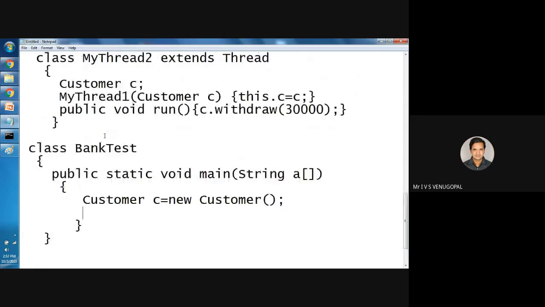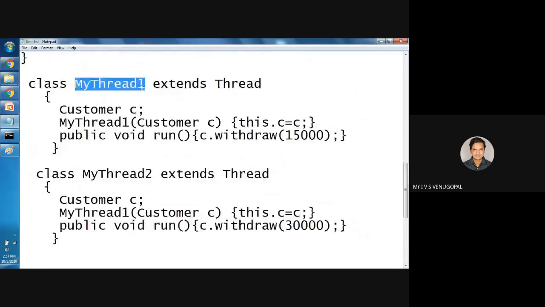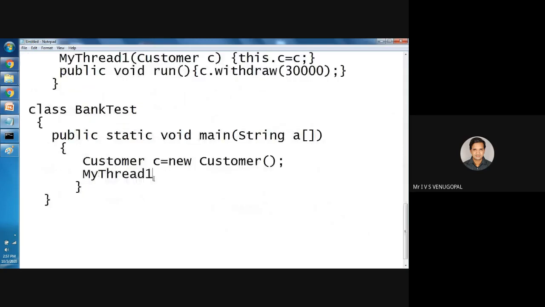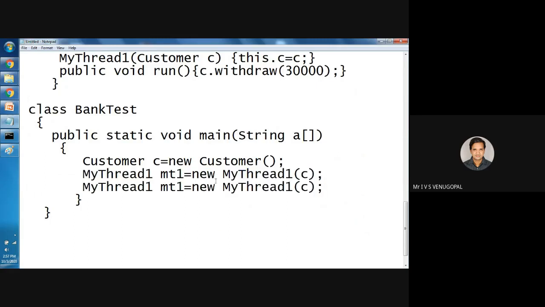I need to create an object for MyThread1: mt1 equal to new MyThread1 of customer object, and MyThread2: mt2 equal to new MyThread2 of customer object.